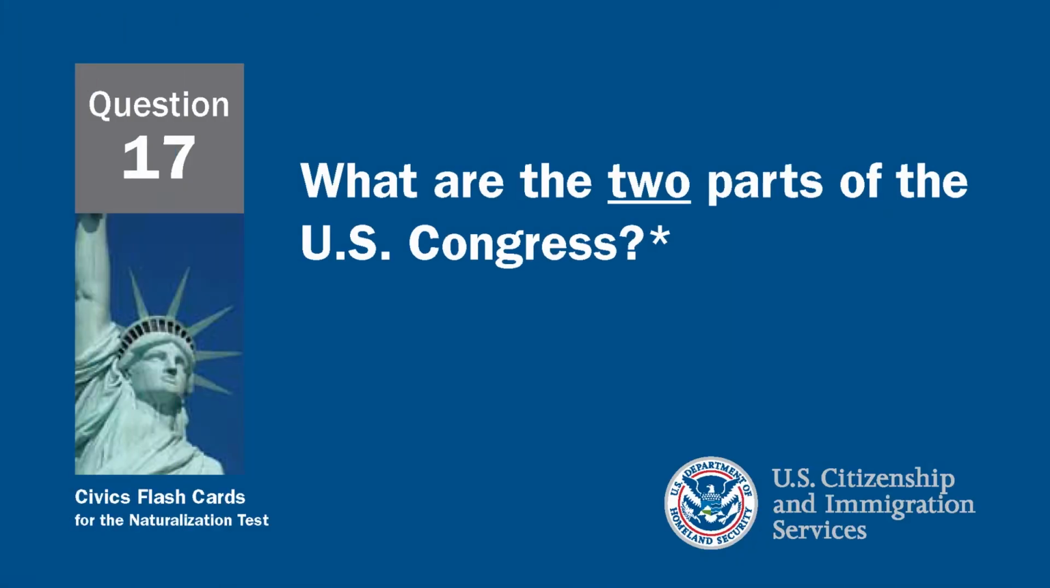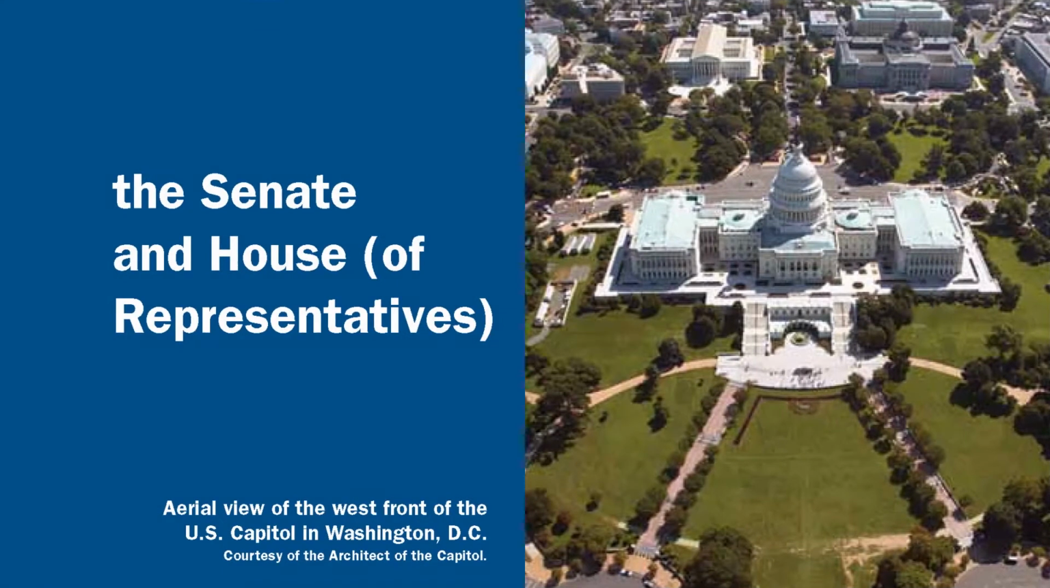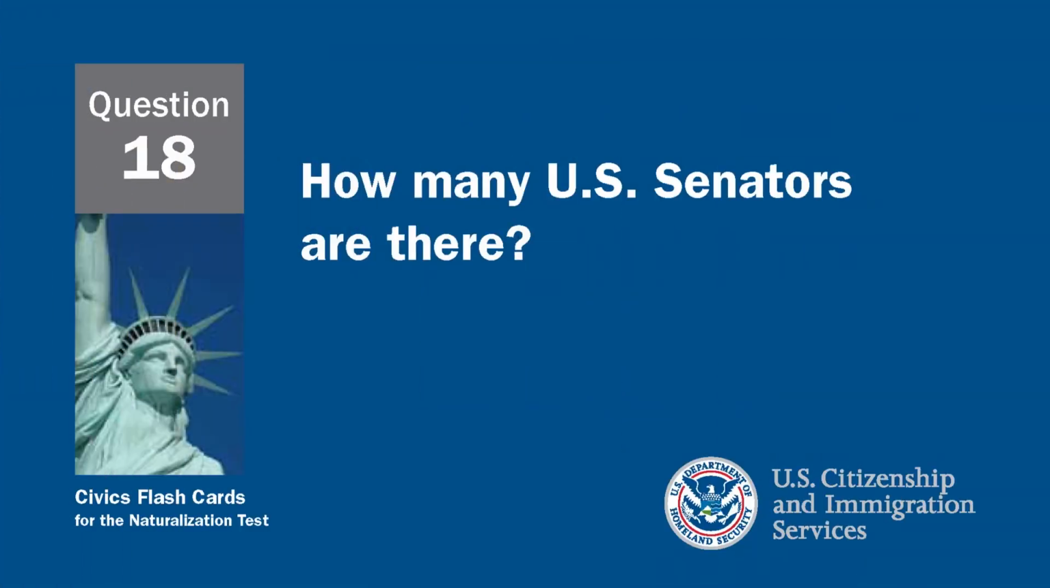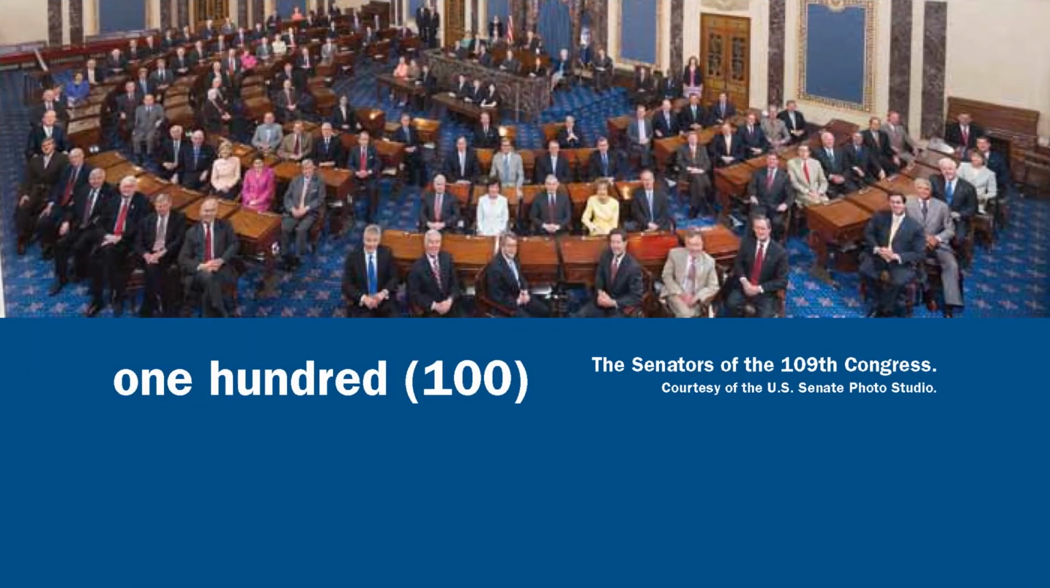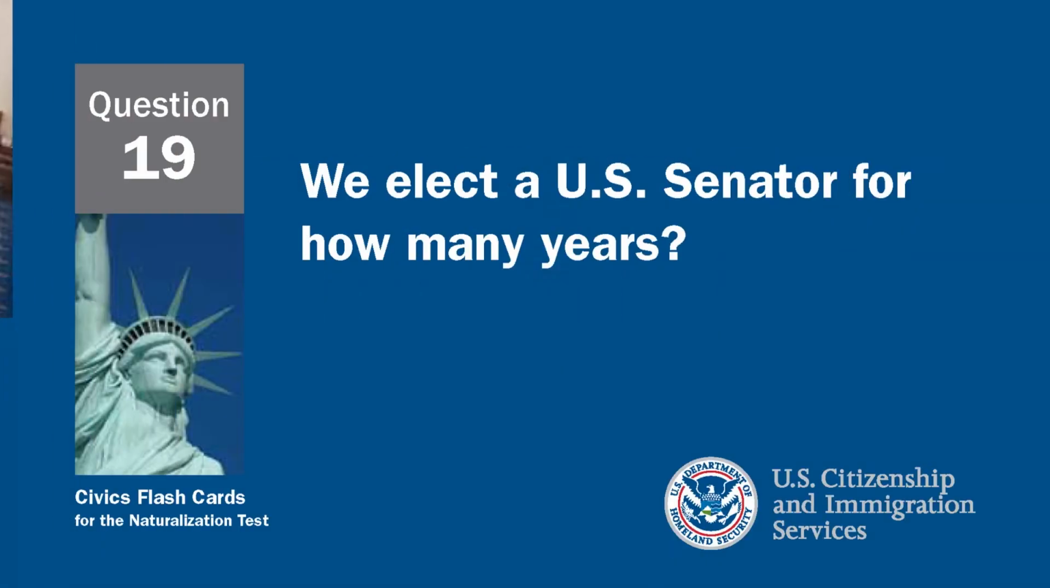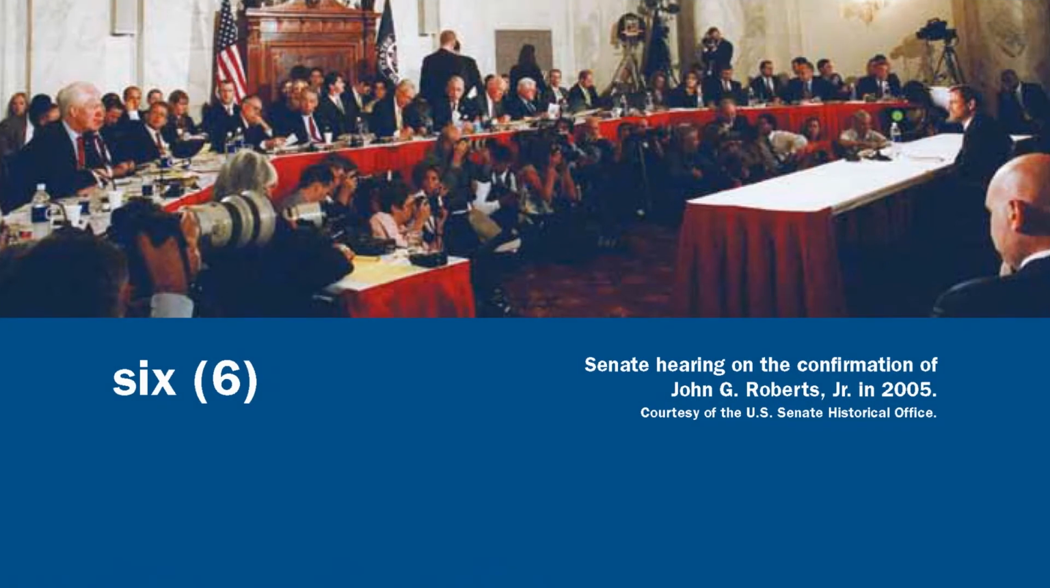What are the 2 parts of the United States Congress? The 2 parts for the United States Congress are the Senate and the House of Representatives. How many U.S. senators are there? There are 100 U.S. senators, 2 from each state. We elect a U.S. senator for how many years? A United States senator is elected for 6 years.